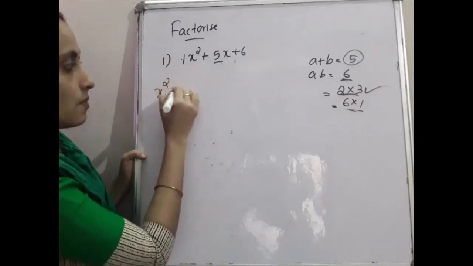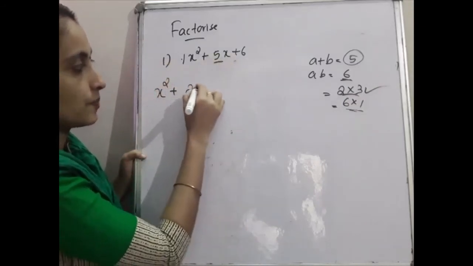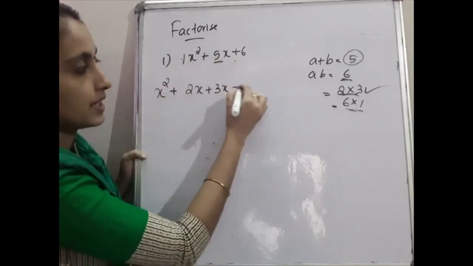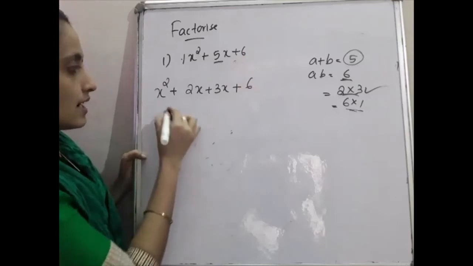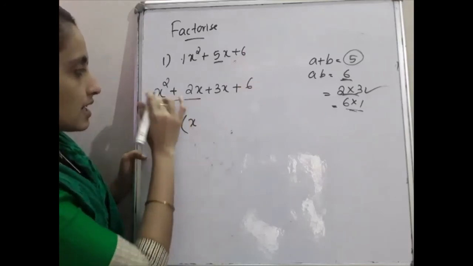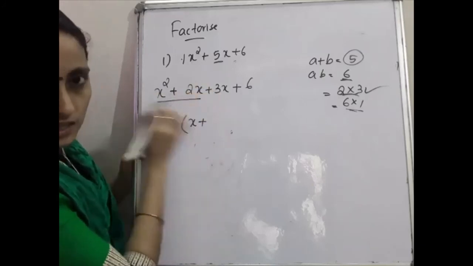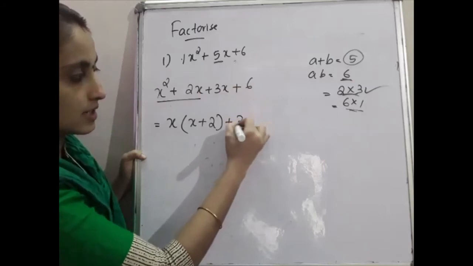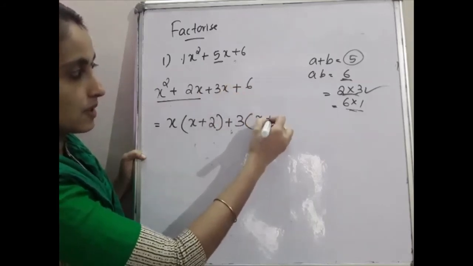Write x square plus 5x, changed as 2x plus 3x; 2x plus 3x is 5x itself. Then plus 6 is written as it is. So that is equal to, in the first two terms x is common, and when x is taken outside, the remaining is x plus 2. Then plus, in the last two terms 3 is common, remaining x plus 2.